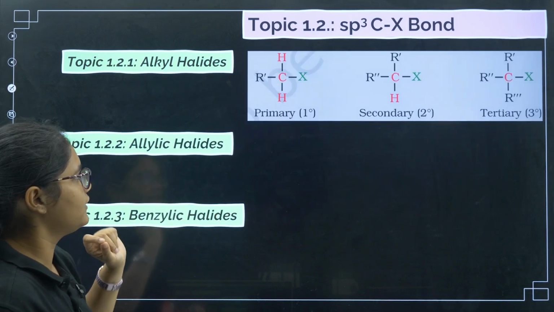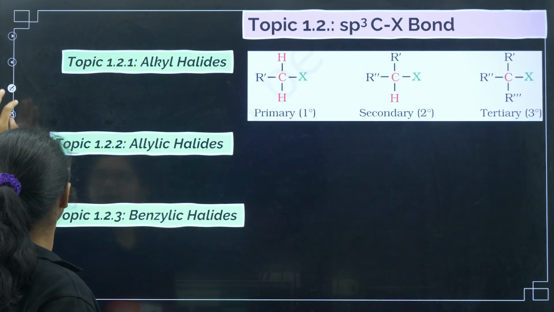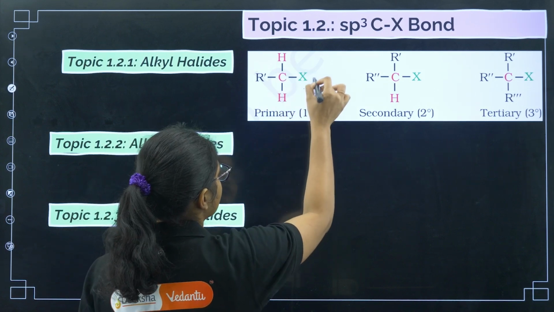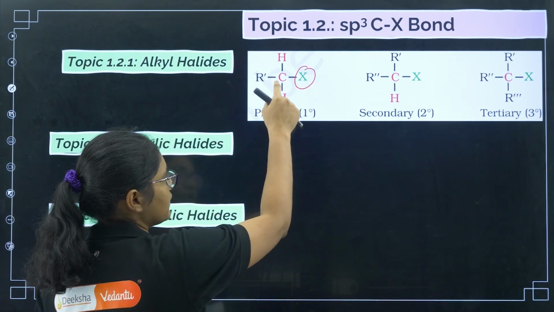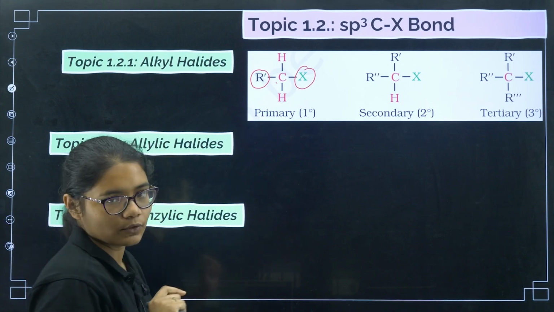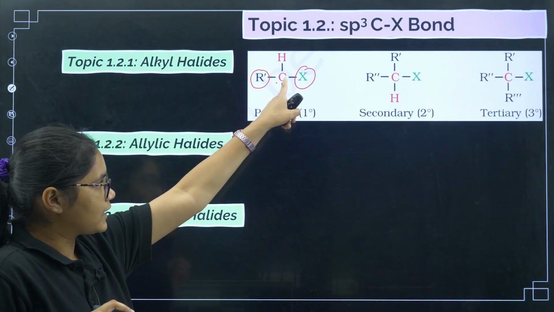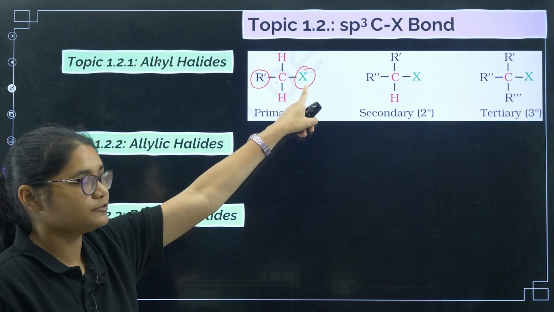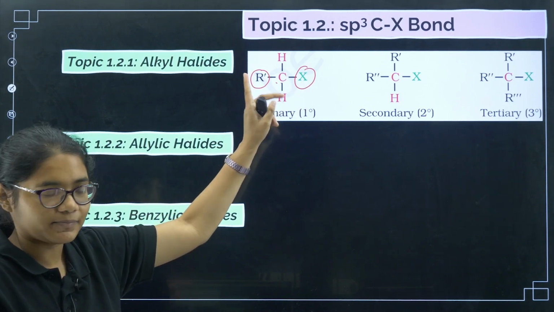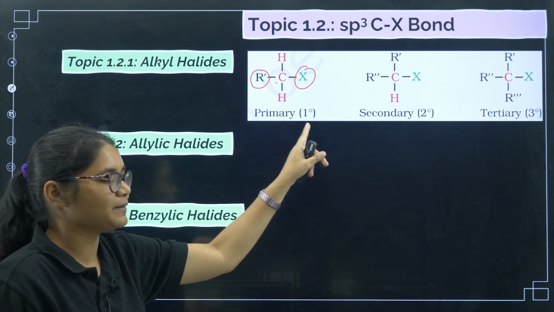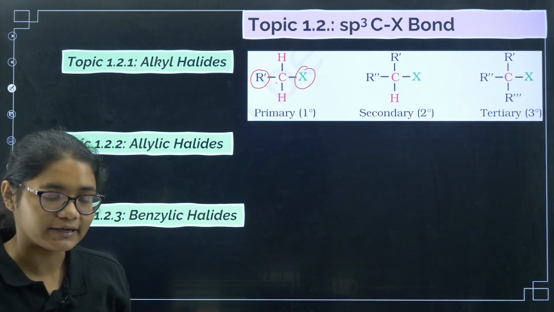So here, if you see the first one, this carbon containing the halogen is attached to one carbon. Now this carbon is attached to another carbon. The carbon containing the halogen is attached to one more carbon. Then these types of haloalkanes are called primary haloalkanes. What I am saying, let us repeat.